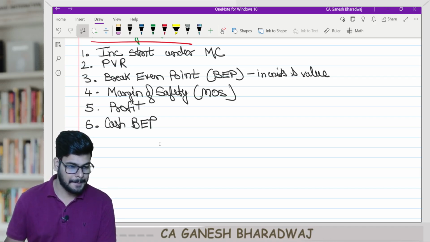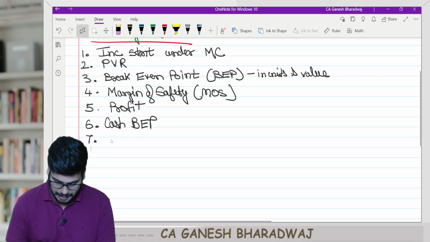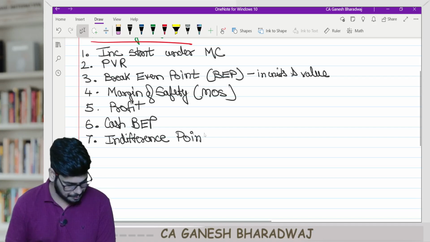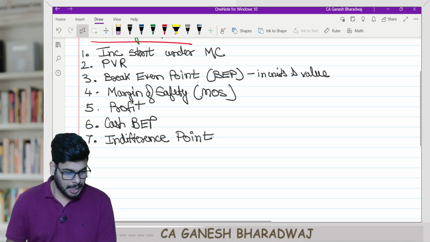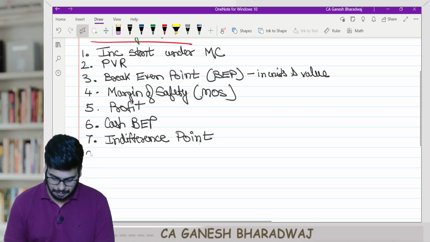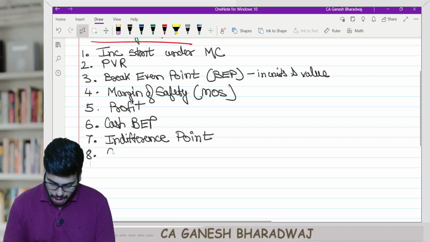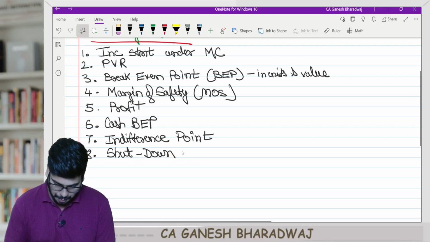Then write down number 7, indifference point. Then 8, shutdown point.